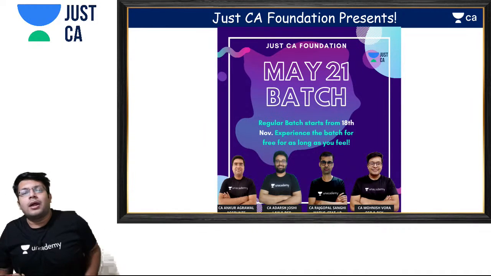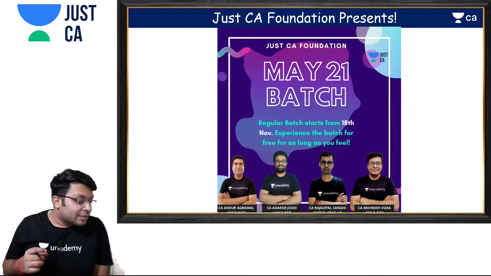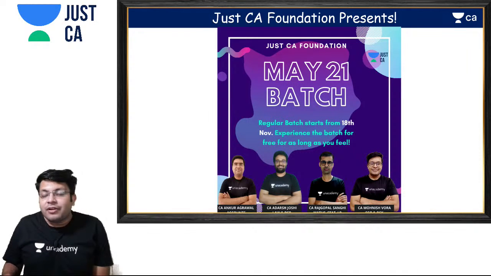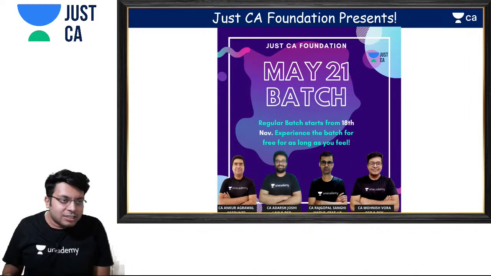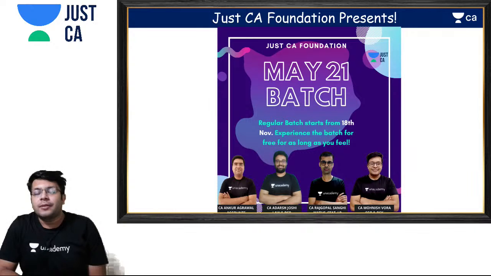So hello everyone, I am Monish Vora, I am a Chartered Accountant, a commerce graduate, and I have also cleared CFA Level 1. My friends, this video would be your revision lecture for theory of production and cost. The chapter number 3, we are starting with chapter number 3, the revision of chapter number 3.